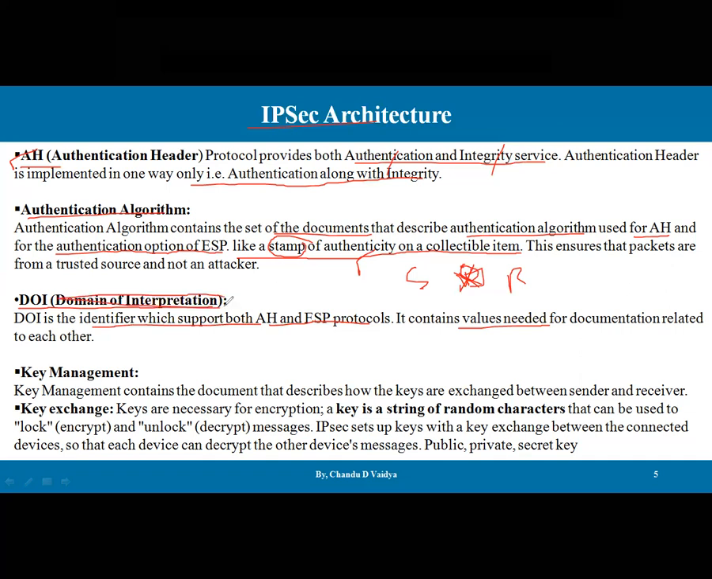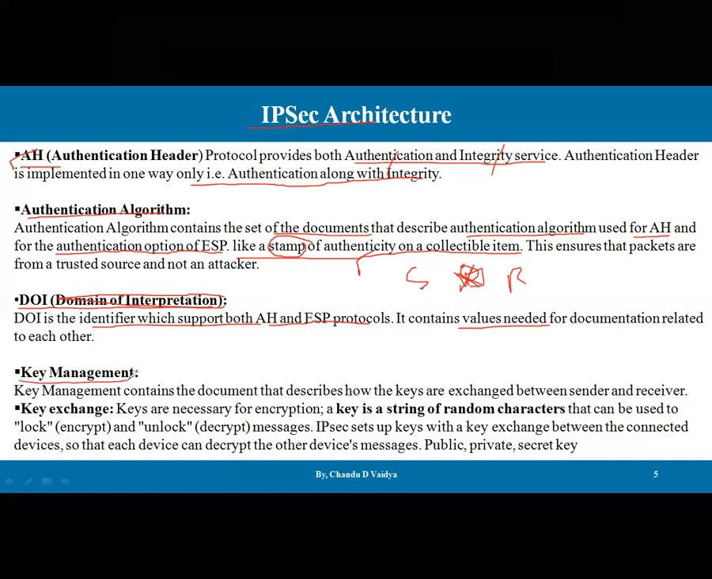It is generally integer values, which contain values and are needed for documentation related to each other, for verification purposes, for interpretation purposes, and for identification purposes. If we have a research paper over here, the DOI is already available. The key value is available with that particular paper.